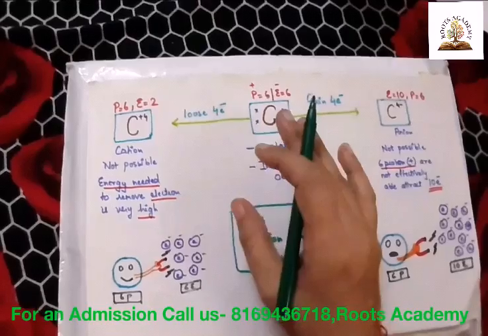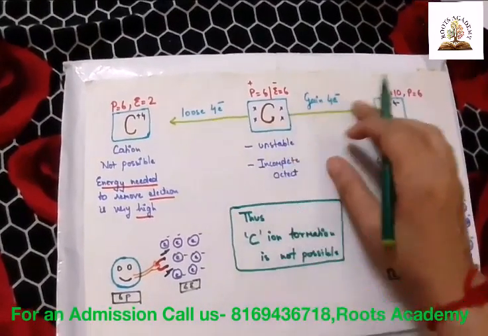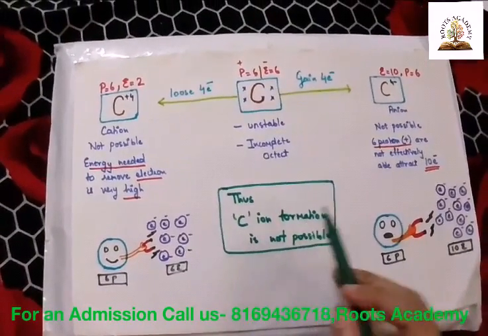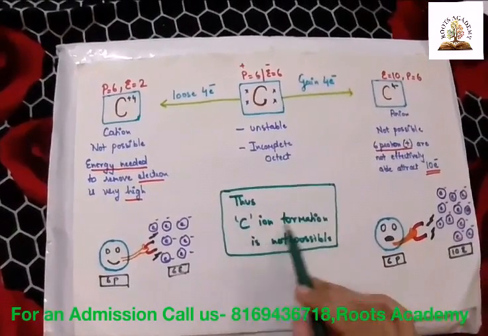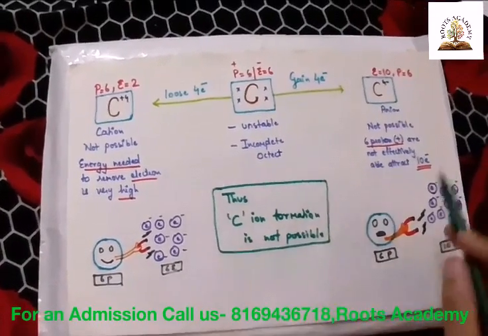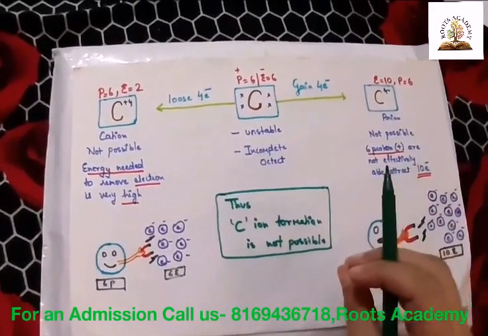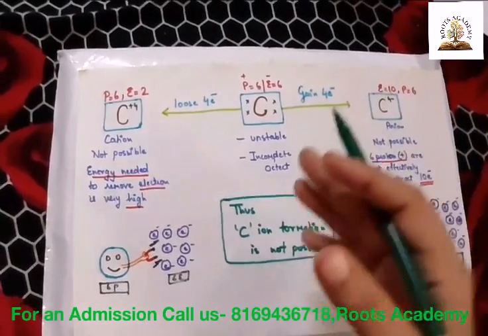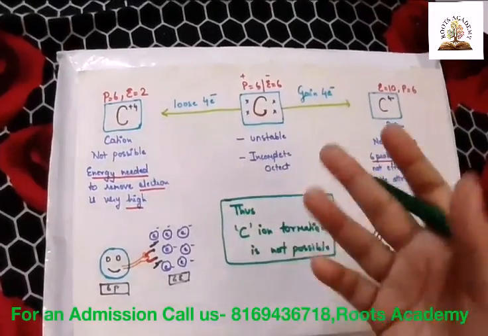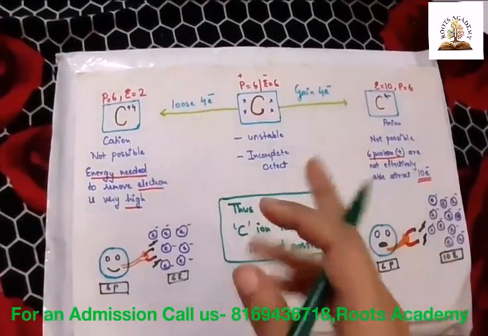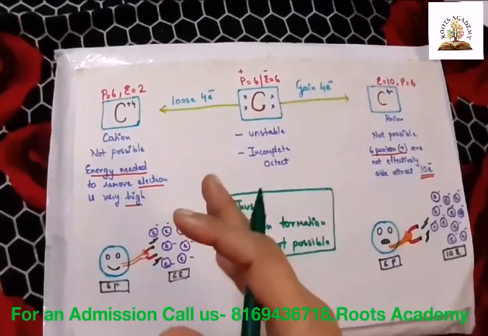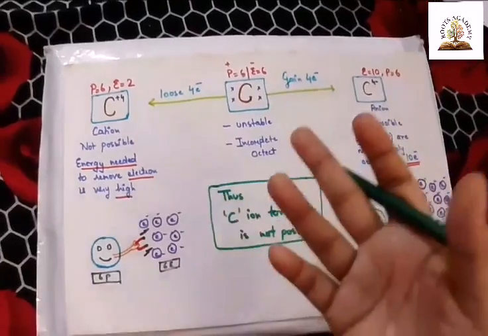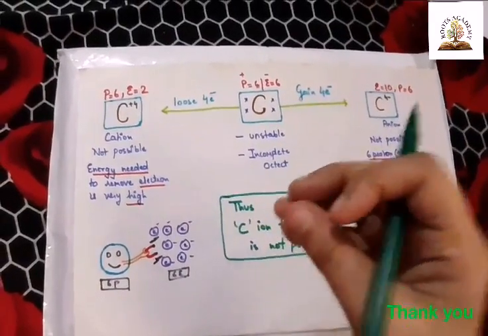Thus, carbon cannot get stable either by gaining electrons or by losing electrons. It means carbon cannot form an ion. Carbon ion formation is not possible. But we already learned in 10th standard there is a chapter called carbon and its compounds, and in 12th standard there is organic chemistry. That means carbon also gets stable. Carbon gets stable, and that is the reason we are getting so many compounds of carbon. So in my next session, you are going to learn about how carbon gets